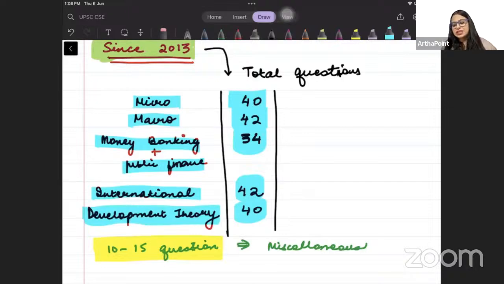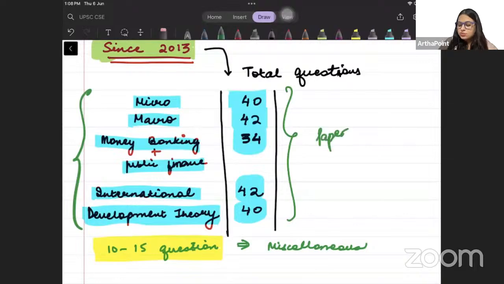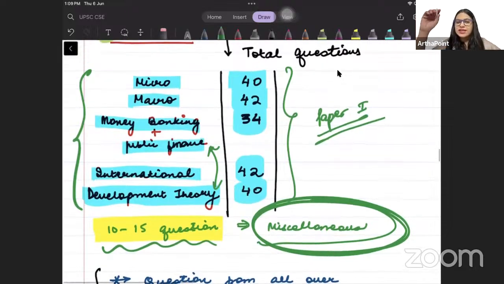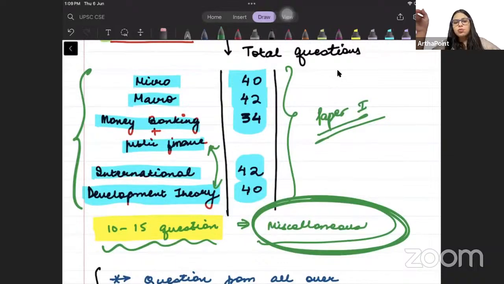Those people who say that only micro comes or only macro comes are making a very big mistake. They are guiding you in the wrong way. Across these 5 subjects in our paper 1, all subjects have more or less equal weightage, right? Approximately 10 to 15 questions have been miscellaneous, or cross-subject questions. Like I can easily combine public finance with development theory, right? So there have been cross-topic questions, but apart from that, on average each subject has almost equal weightage.